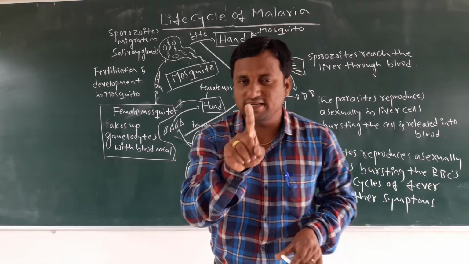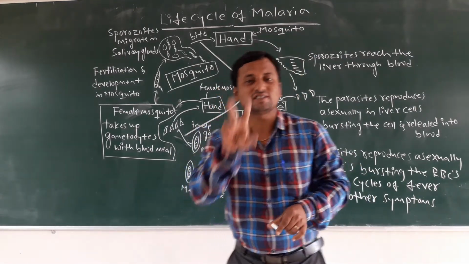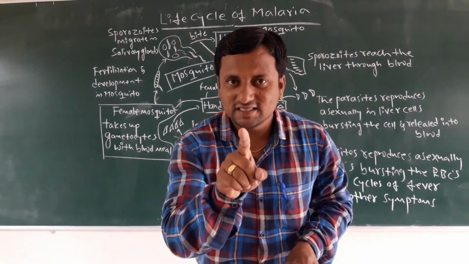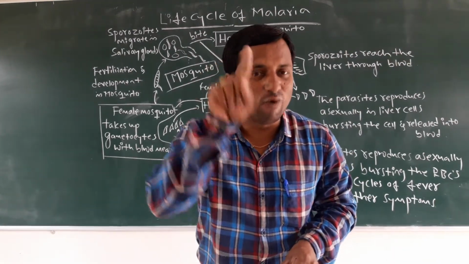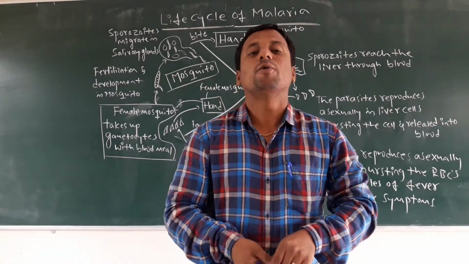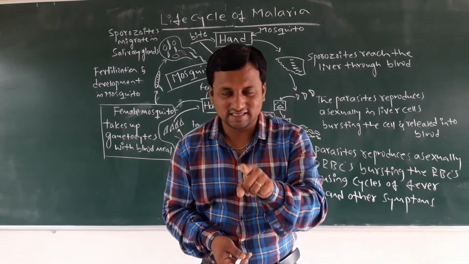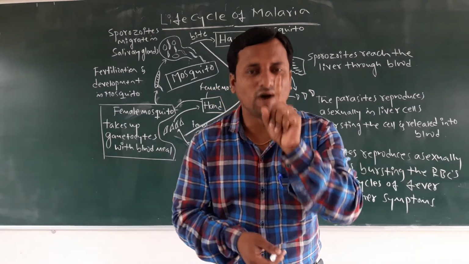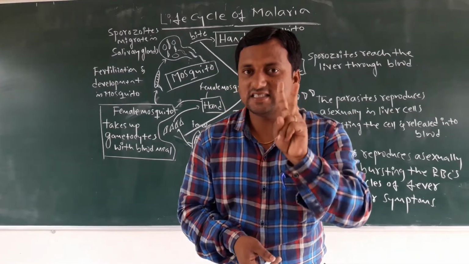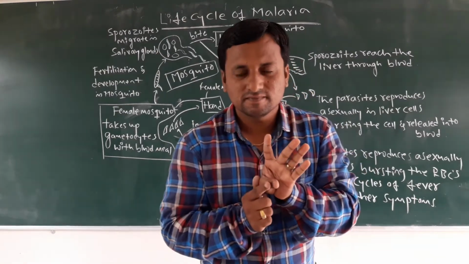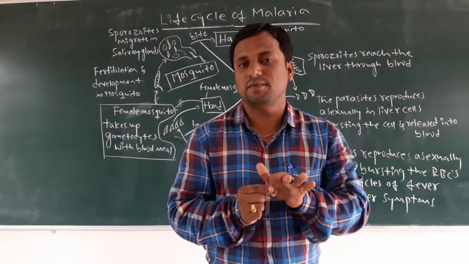If it completes its life cycle in two hosts, it is called digenic. If it completes its life cycle in one host, it is called monogenic. So Plasmodium vivax has two hosts: the primary host is the human, and the secondary host is the mosquito.